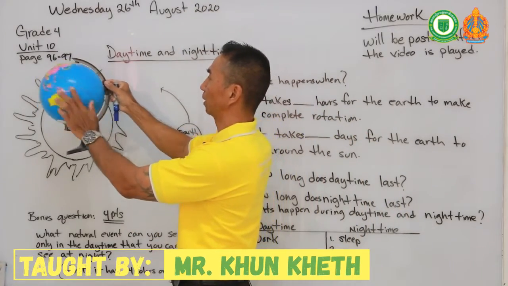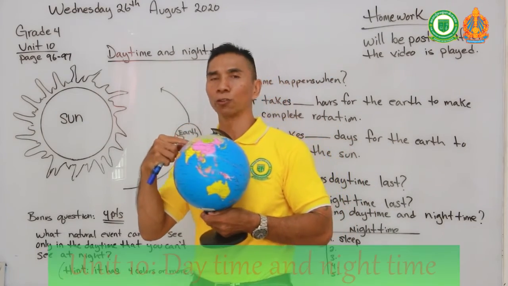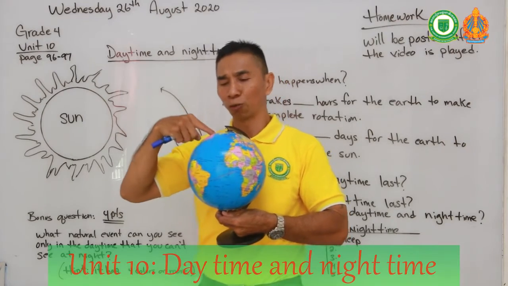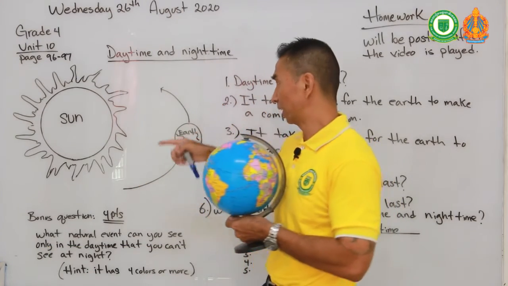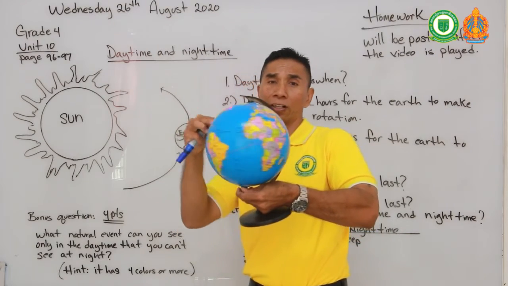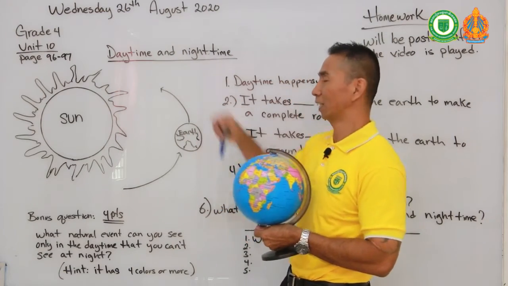And the spinning takes 24 hours for the earth to spin on its own axis, right? So the half that is facing the sun receives daylight. And the other half of the earth that is not facing the sun is in darkness, it is nighttime.